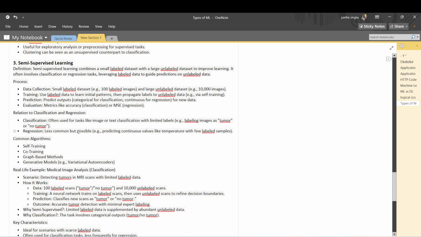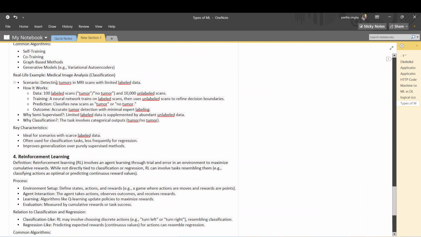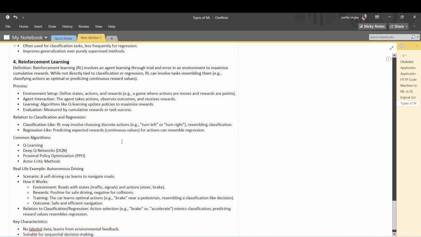You can go through this. Classification is often used for tasks like image or text classification with limited labeled data. I have already said this: if you have a limited dataset, you have to increase the dataset, and if you are going to label it, you can use semi-supervised learning. Real-life example: medical image analysis. This is one example.